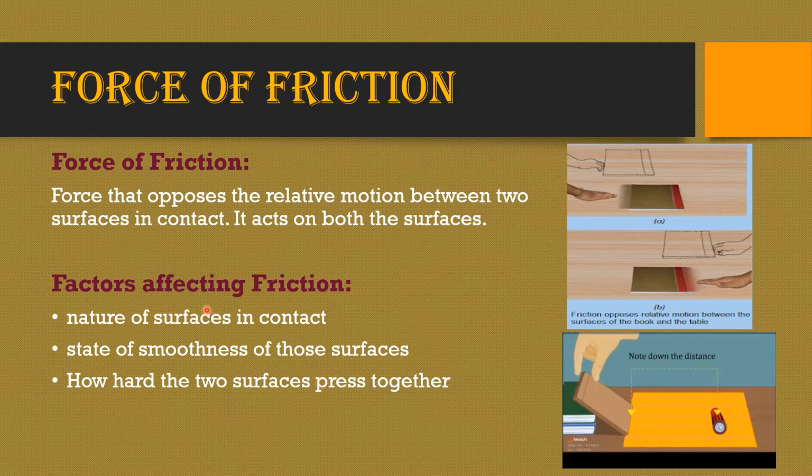So the factors affecting friction depend on the nature of the surface, the smoothness of those surfaces, and how hard the two surfaces press together. That is, the book has some weight, and the battery also has some weight. So how heavy the object is on the surface also matters.